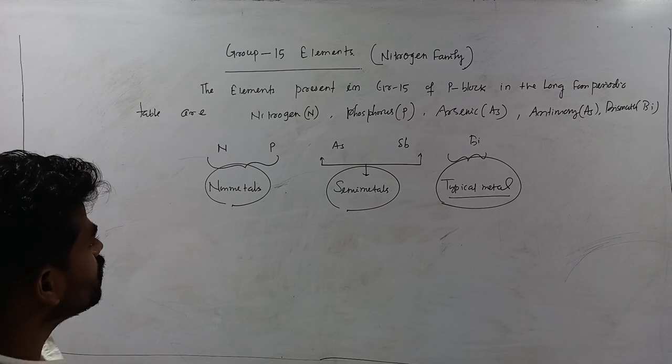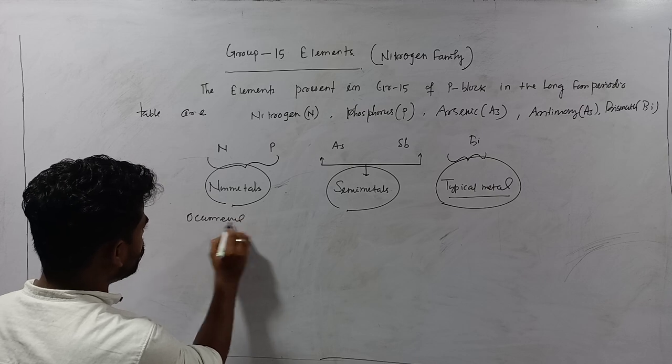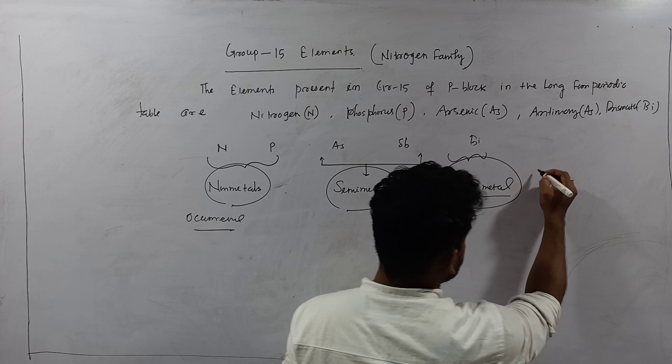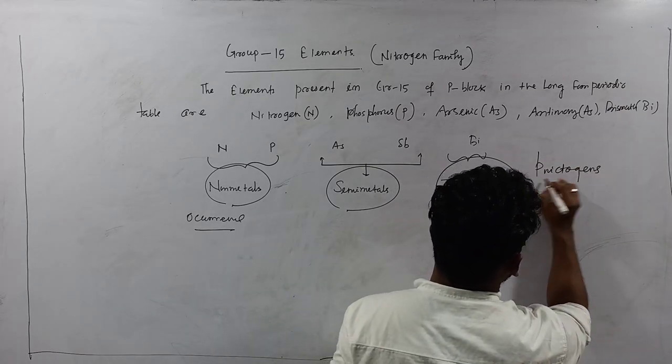Okay, so if we go through their occurrence, these elements are known as pnicogens. Why?